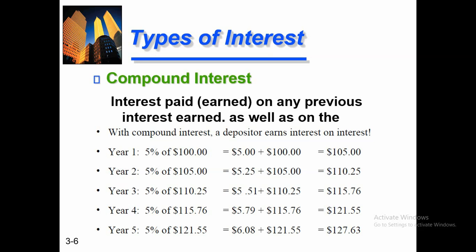Compound interest is paid or earned on any previous interest earned as well as on the principal amount. So in this interest type, you earn interest on two amounts. The first one is principal, and the other one is the interest amount which you earned. You also charge the interest on that amount as well.